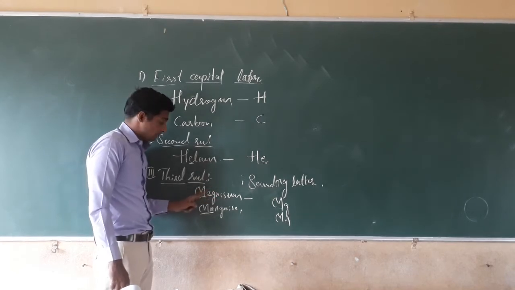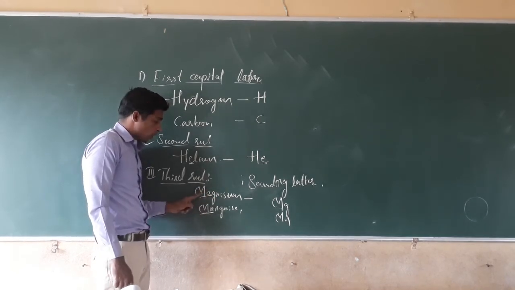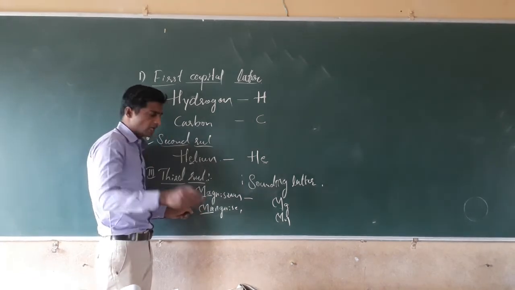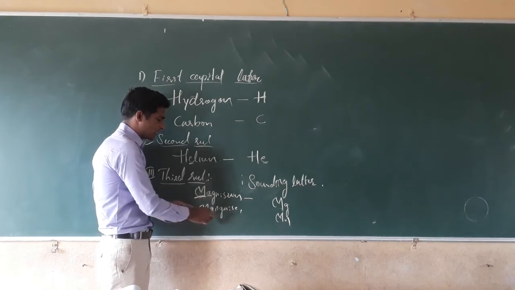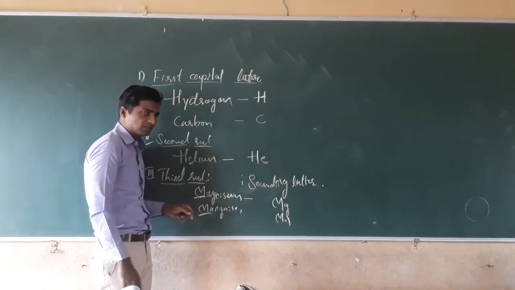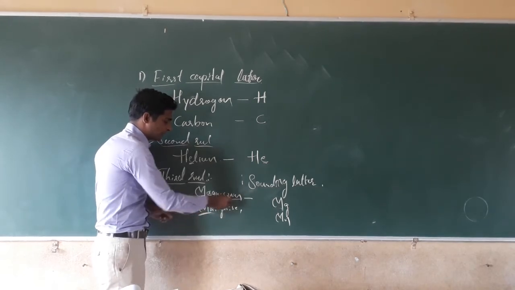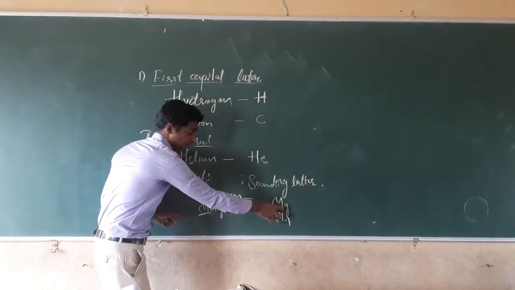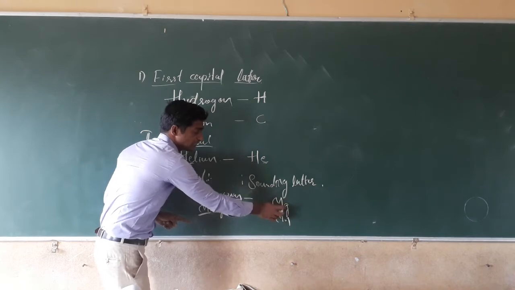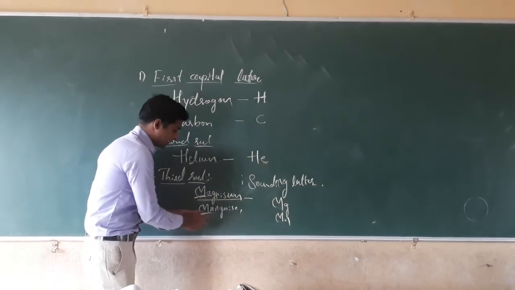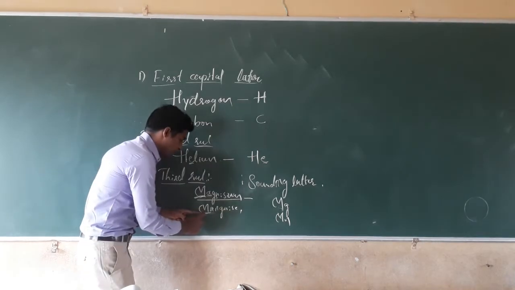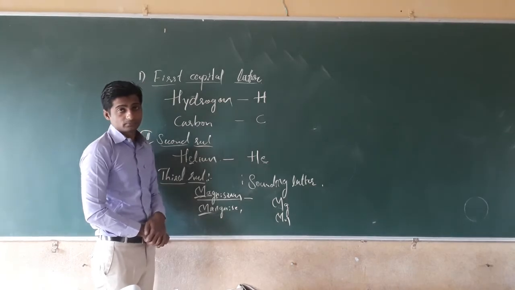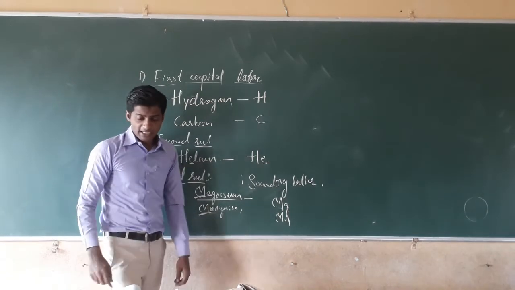In the case of magnesium and manganese, both first letters are the same, and the second letter is also the same. In such cases, along with the capital letter, we have to take a sounding letter. In case of magnesium, G is a sounding letter. That's why we have taken the symbol Mg for magnesium. And next, for manganese, N is a sounding letter. That's why we have taken Mn. Yes. Next, dear students.